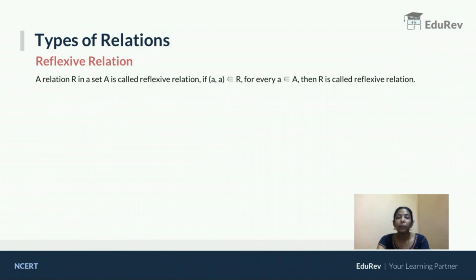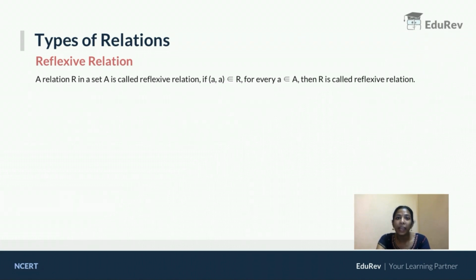So, for example, the set A contains 3 elements: 1, 2, 3. If a given relation is supposed to be reflexive, what you are supposed to check? (a, a) should belong to R for every a belongs to A. That means ordered pair (1, 1) should be there, (2, 2) should be there, and (3, 3) should be there. Then only you will tell the given relation is reflexive relation. Check that all the elements of A belong to the given relation. Then only you will tell it is a reflexive relation.